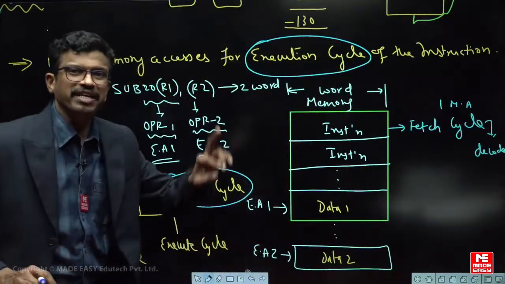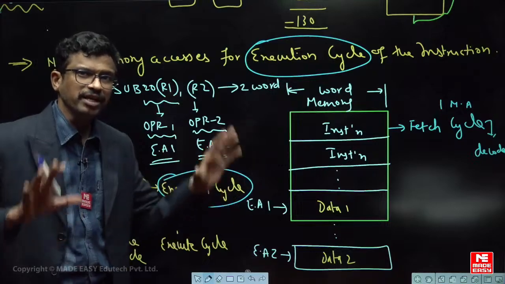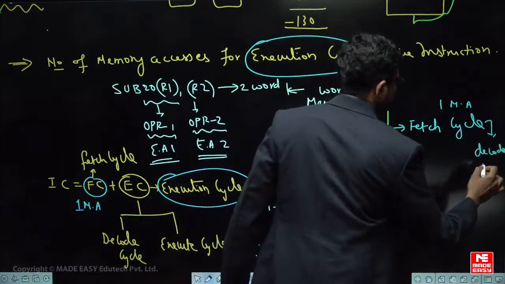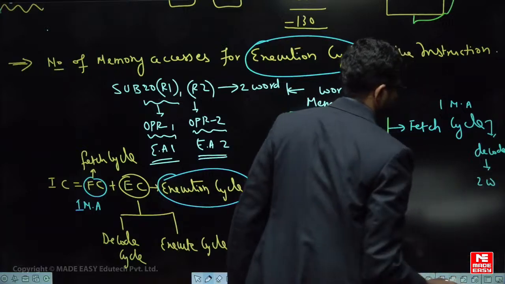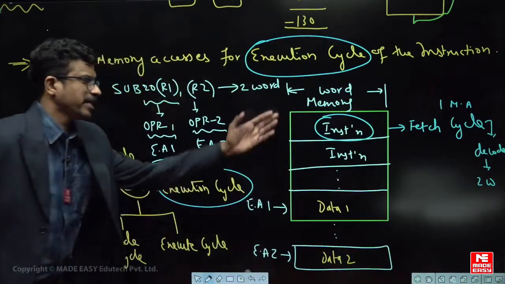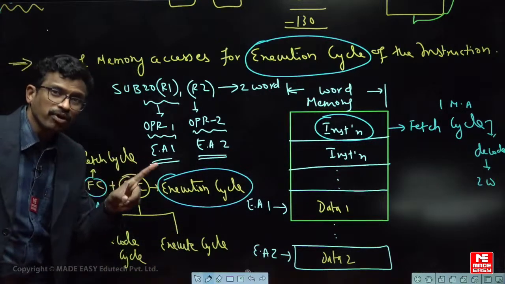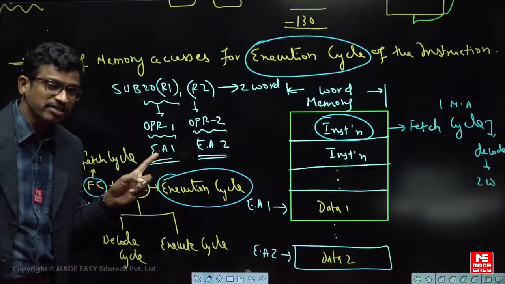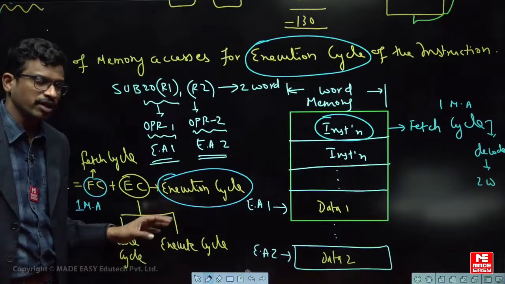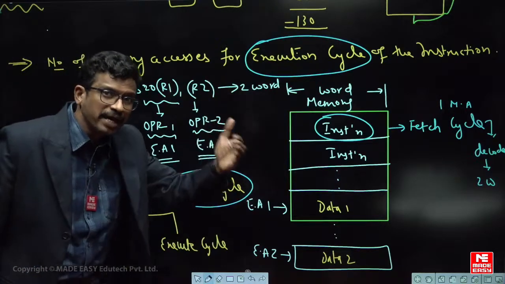it knows whether it is a one word instruction or two word, what is to be done, the addressing mode, everything is understood only after decoding. So after decoding it understands that it is a two word instruction. Two word instruction means one word is already completed, the second word should be brought from memory. So if the instruction is more than one word, and when you are accessing the data, all these come. So the decode cycle is effective to just bring the remaining parts of the instruction.